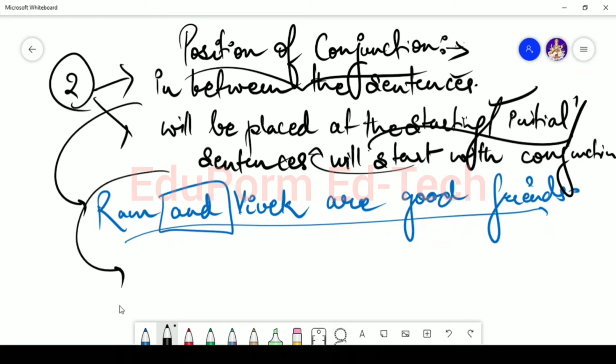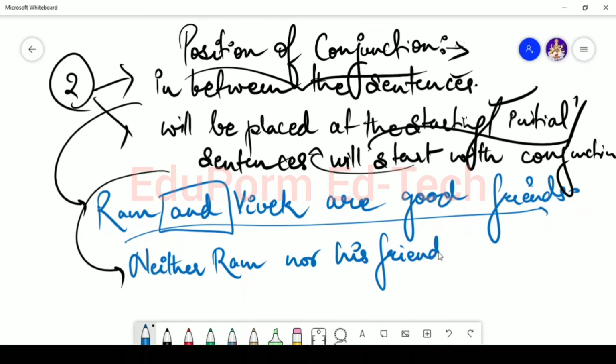Let's see one example. Like if I have to say that neither Ram nor his friends helped. Okay, neither Ram nor his friends helped.